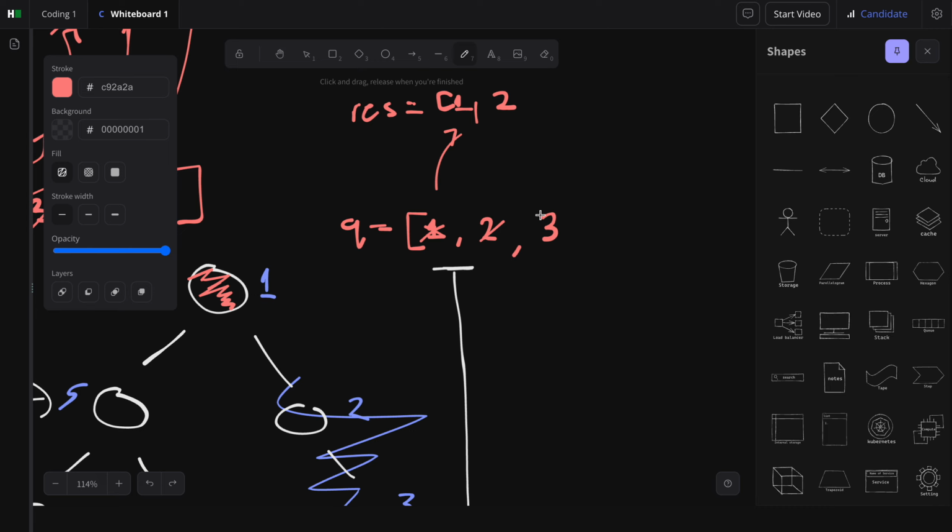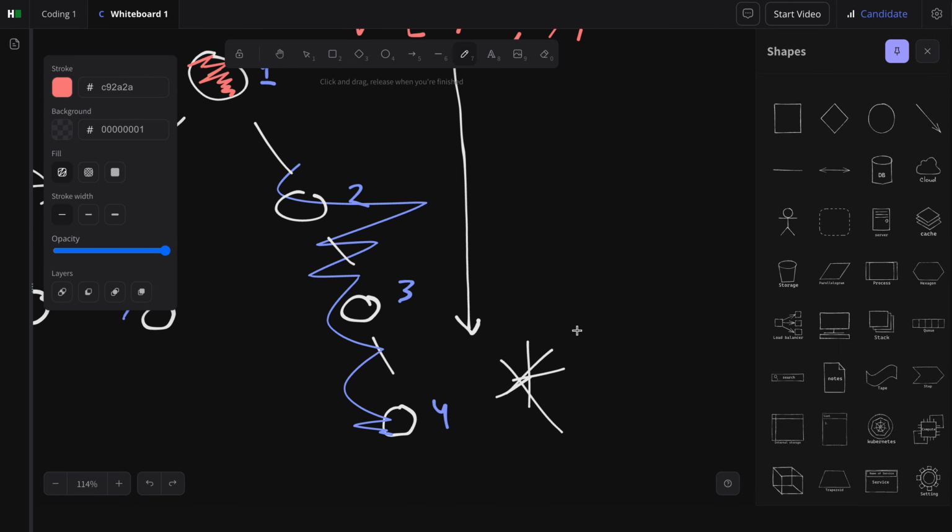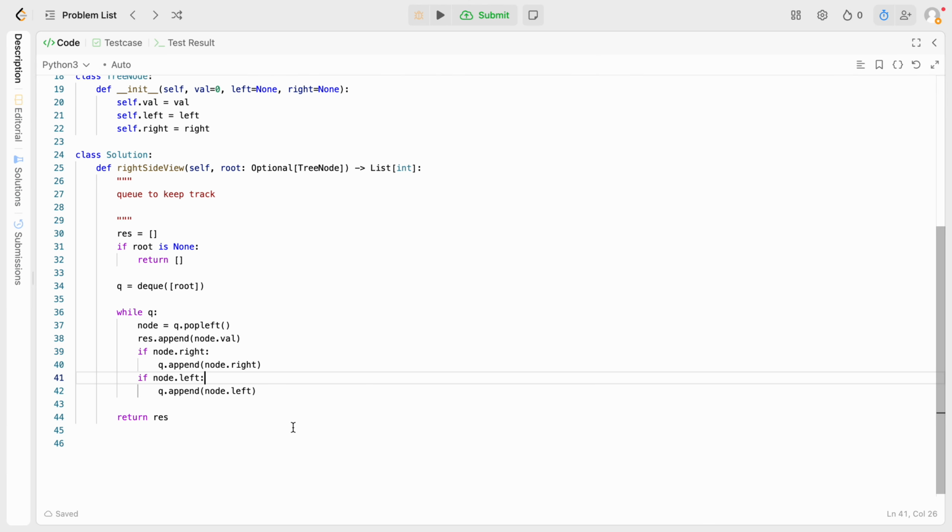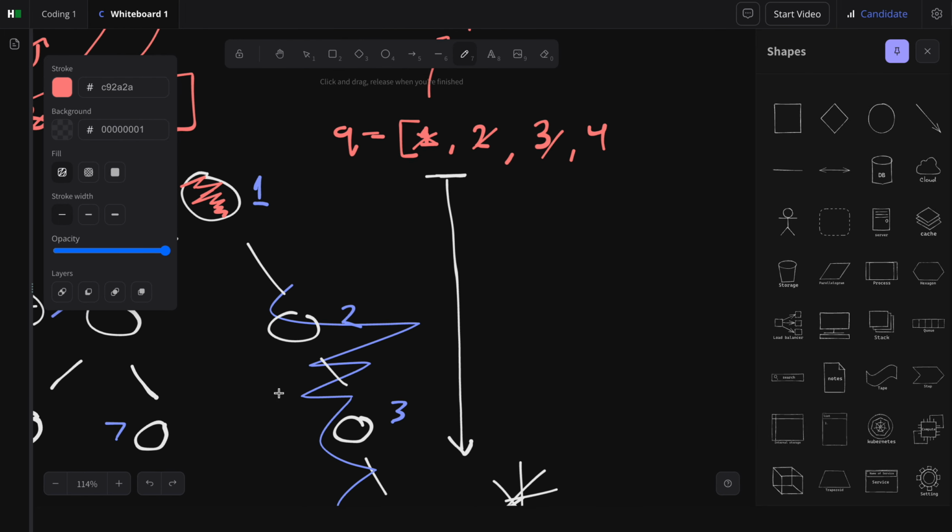Q is still not empty. We check 3. Pop that. Add to res. And then we check. Does it have a right subtree? It does. Down there, it does. And then we maybe I'll do something like that. Else if no dot left. Right? Because we don't want to. It's just unnecessary work to add like a none. I think at the very least.